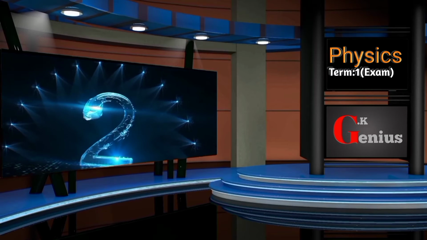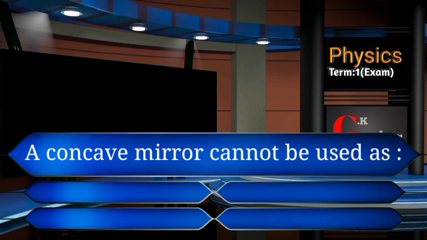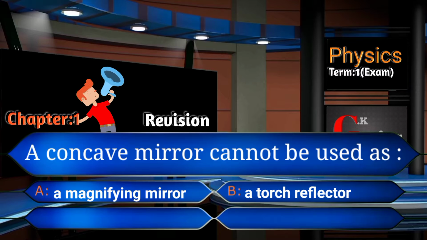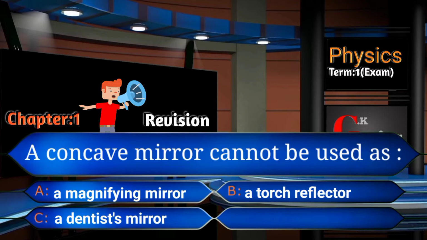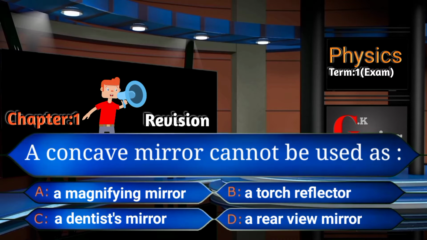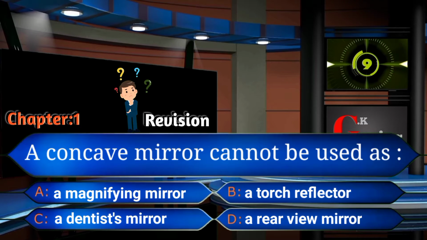Second question. A concave mirror cannot be used as. Your option is A, a magnifying mirror, B, a torch reflector, C, a dentist mirror, and D, a rear view mirror. Time start now. 9, 8, 7, 6, 5, 4, 3.